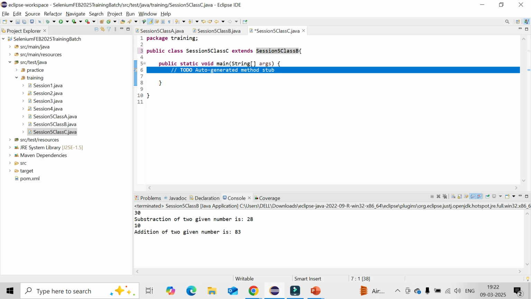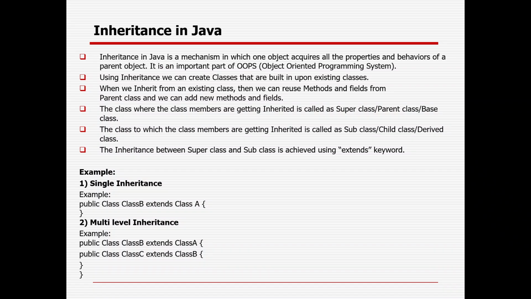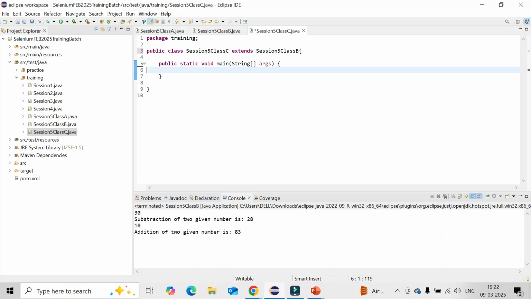So that is the way it is multi-level, not single level, because A is the parent class for class B and class B is the parent class for class C. So class C is a child, B is the parent, and A is called the grandparent. This is child class C, B is parent and A is grandparent here. It is called multi-level inheritance. Now if you create an object of class C, you can access both the parent and the child class, both B and C class.